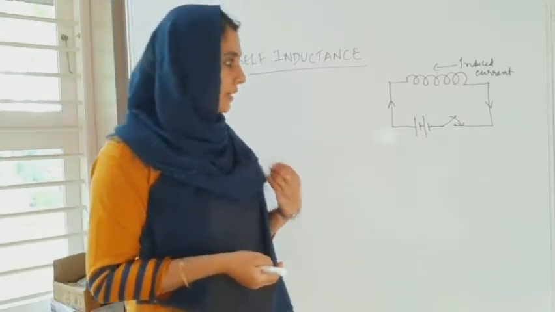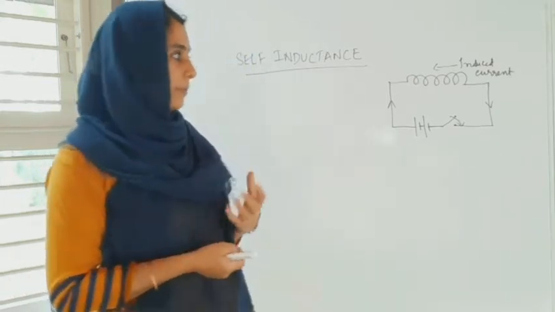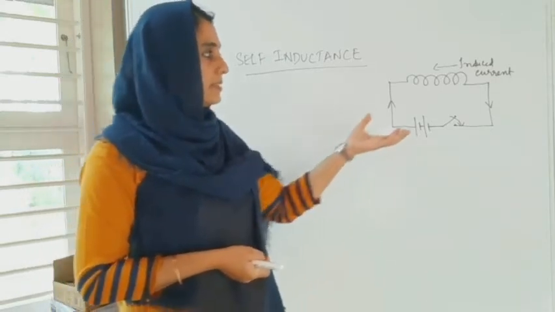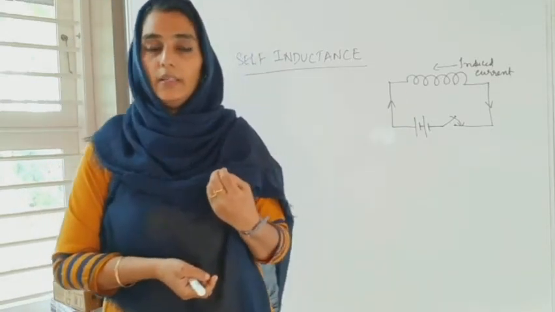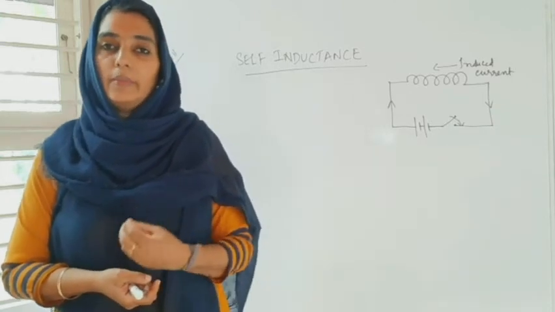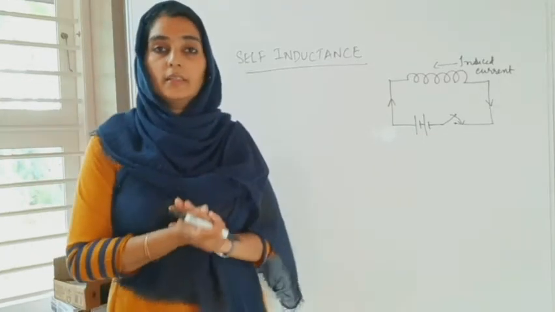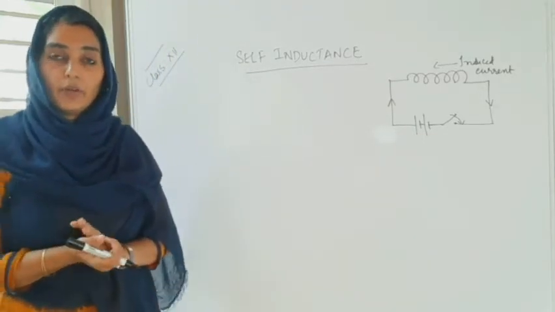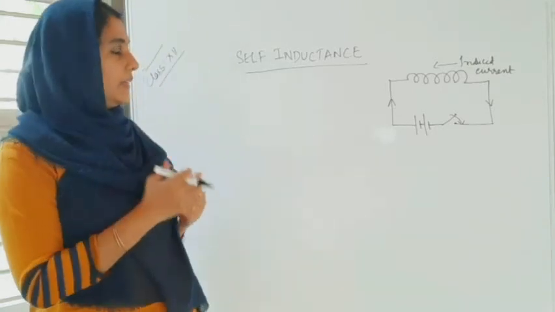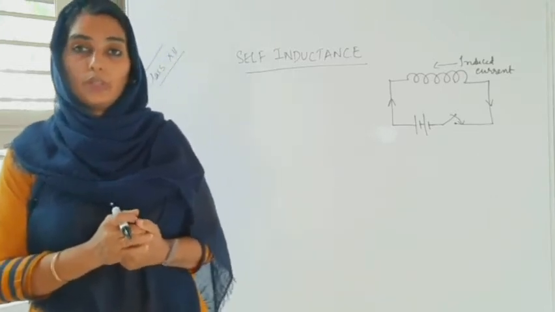Suppose in a coil itself, there is a changing current continuously happening, which can produce a changing flux itself. Then what happens? Inside the coil itself, there arises an induced EMF and current which opposes this changing flux. Hence, self-induction is the phenomenon in which an induced EMF is set up in a coil whenever there is a changing current flowing through the coil.